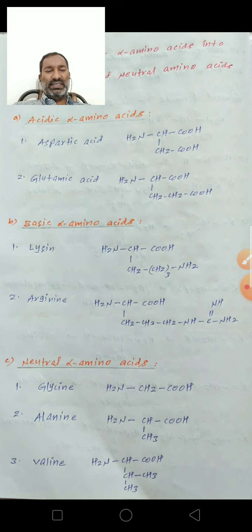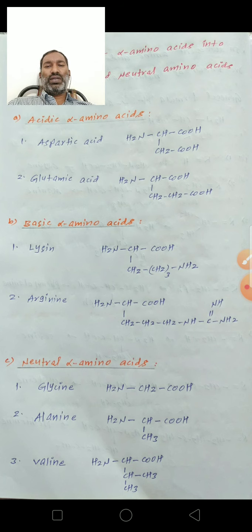So in lysine, the second amino group, and in arginine, the guanidino group, make them basic amino acids. With a second COOH group, aspartic acid and glutamic acid behave as acidic alpha amino acids.